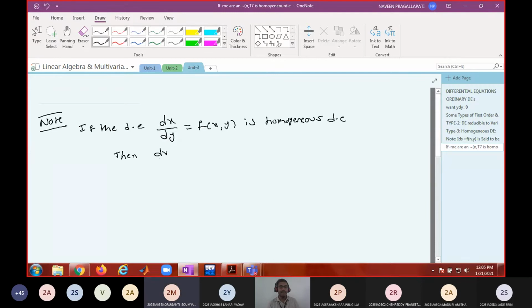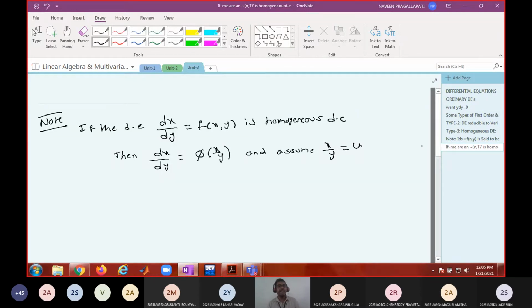Express x by y equal to u. Instead of writing as y by x, write it as a function of x by y, and assume x by y equal to u. That means just change the roles of x and y. Assume x is the dependent variable, y is the independent variable, and differentiate both sides with respect to the independent variable y, and finally get the answer for x.